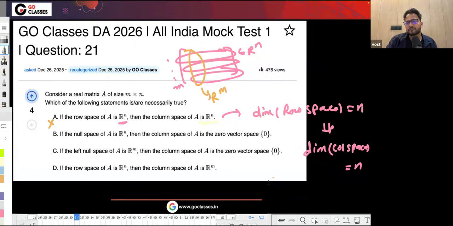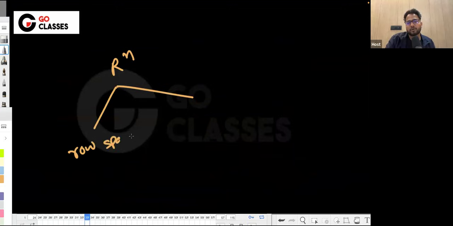So if it is R^n, then what will the row space be? The row space is at most R^n. From this R^n, there will be some null space and some row space, both orthogonal to each other. You can divide this R^n into two parts.